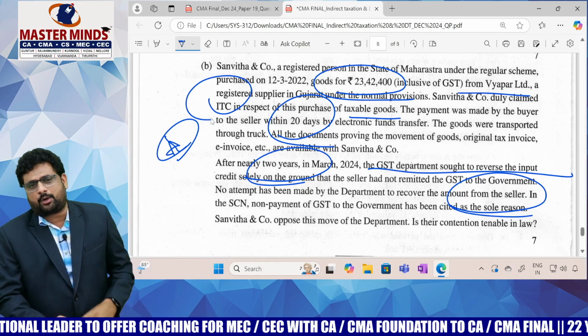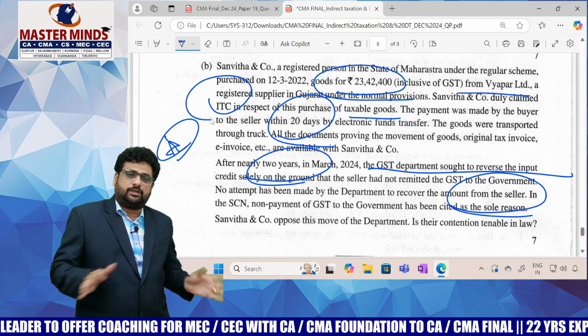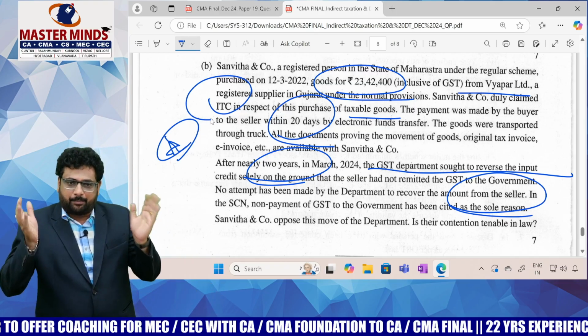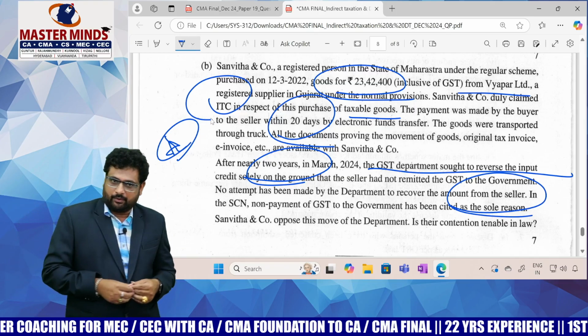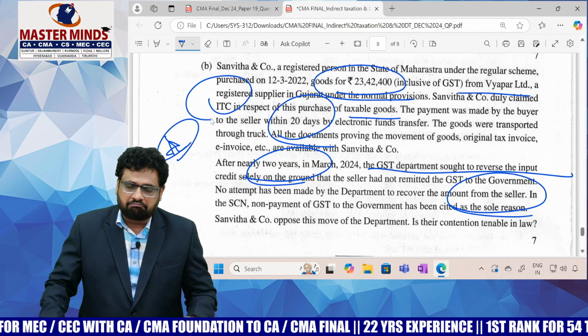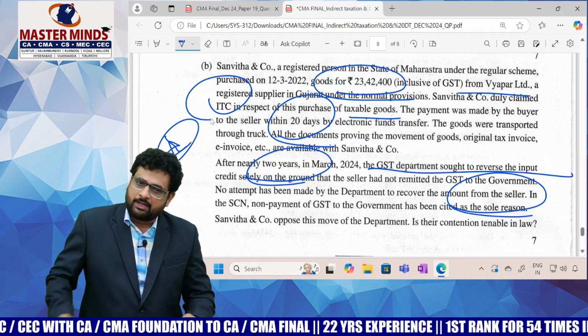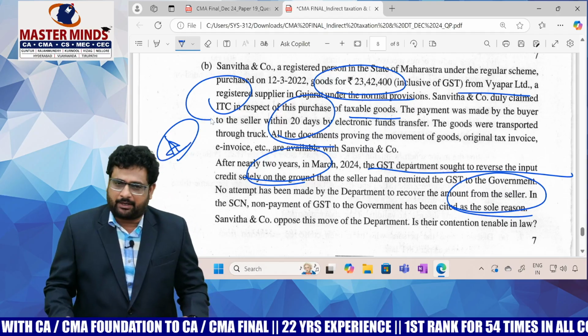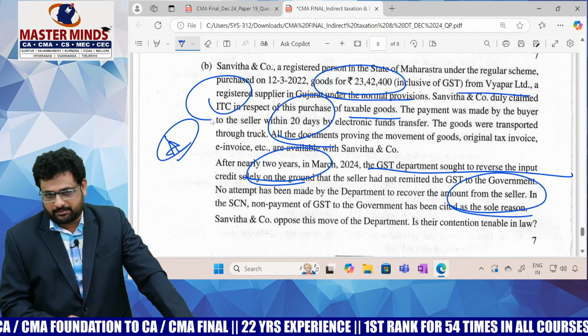But overall, the paper is 100% easy for the people who studied the theory part very well. But if you neglected the theory part and concentrate only on the problematic ones, then this paper is not for you. This is my review on this particular CMA final IDT paper. Thank you.